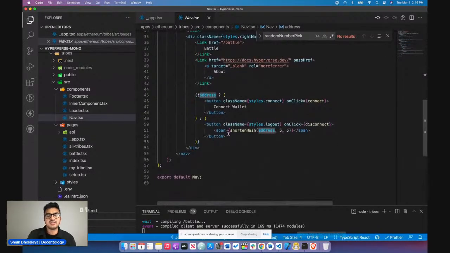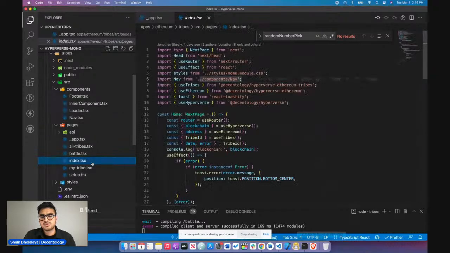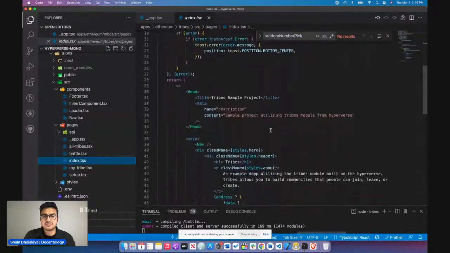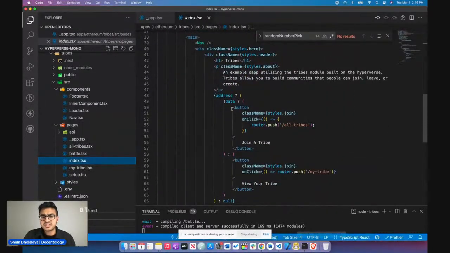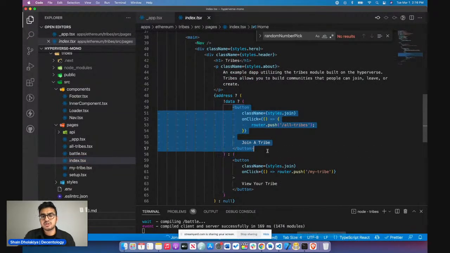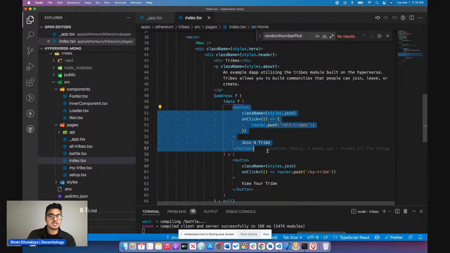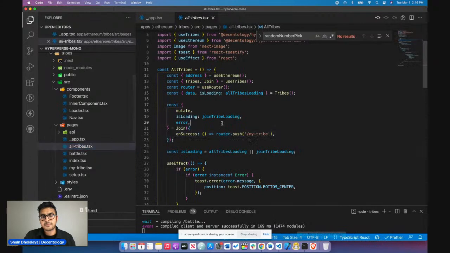So when we had the address pop up on the actual connect wallet button, that's what we were using. Now if we go back to the index.tsx file, we can see here that a join a tribe button popped up once we were logged in. All this is doing is sending you to the all tribes page, which in this case, since we're using React with Next.js, will literally be the all-tribes file. So we'll go into there.